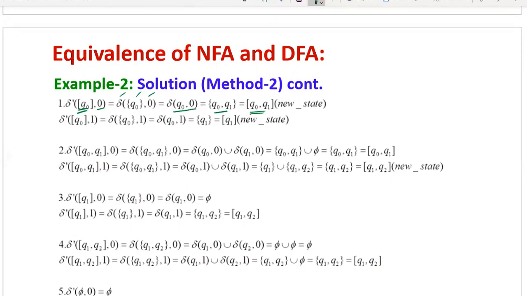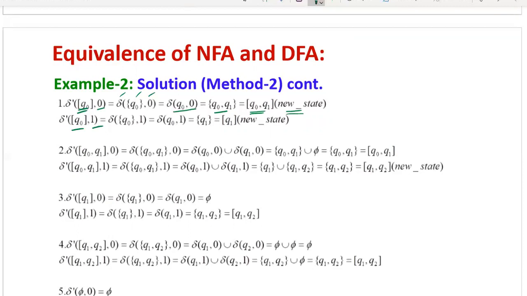You can say q0, q1 is not the same as q0. This is a different state, a combination of two states. Therefore, this will be considered a new state. So here I have written it is a new state. That means for the new state, again you consider it as the next state of the DFA and find its transitions. Similarly, the next transition is q0 on the second input, 1. Here you can say delta' of q0 on 1.